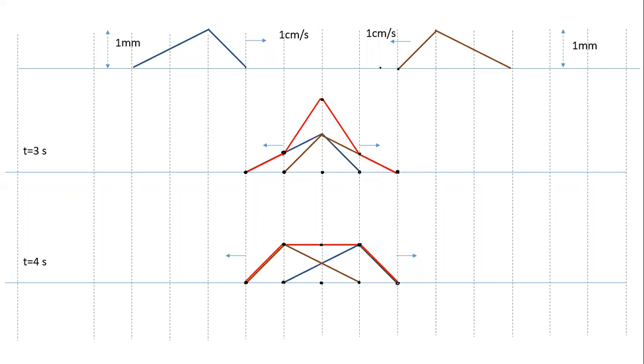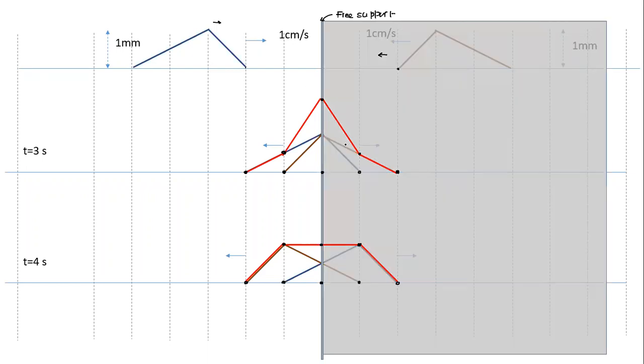So where is the free support? If this is a mirror image, it is right in the middle. So if this was the free support here, and this is the incident wave, this would be the reflected wave. The reflected wave is a mirror image. In the previous case, inverted. In this case, not inverted. And we can draw. Once we draw here, the wave will exist only on the left-hand side of the free support, so we can gray this out. This is what the shape of the string will look like when it gets reflected.